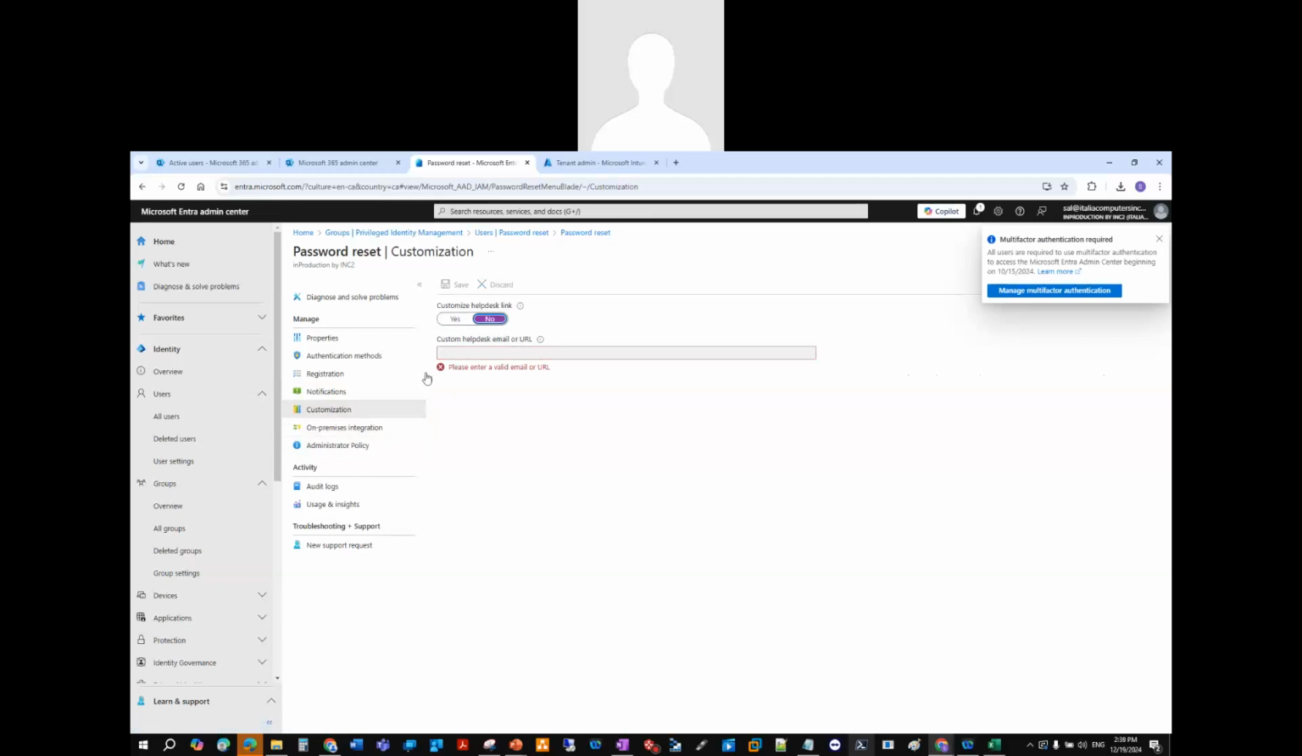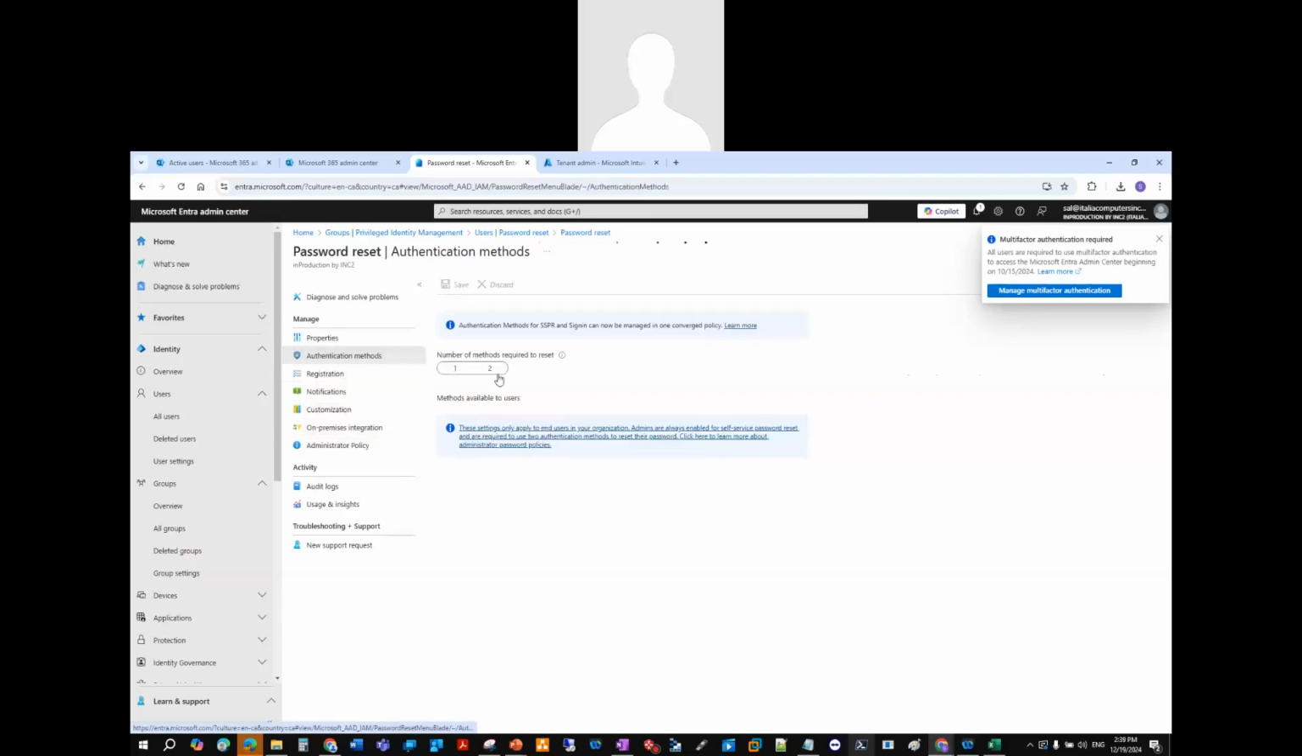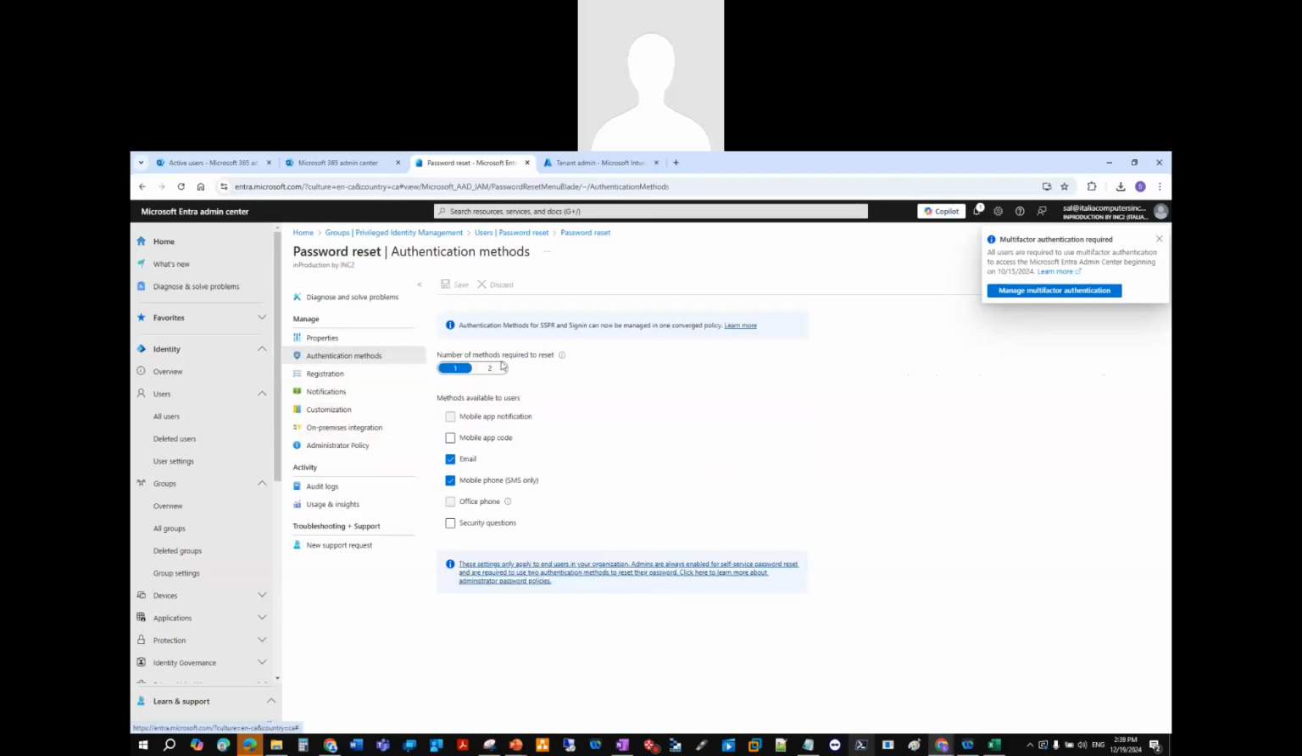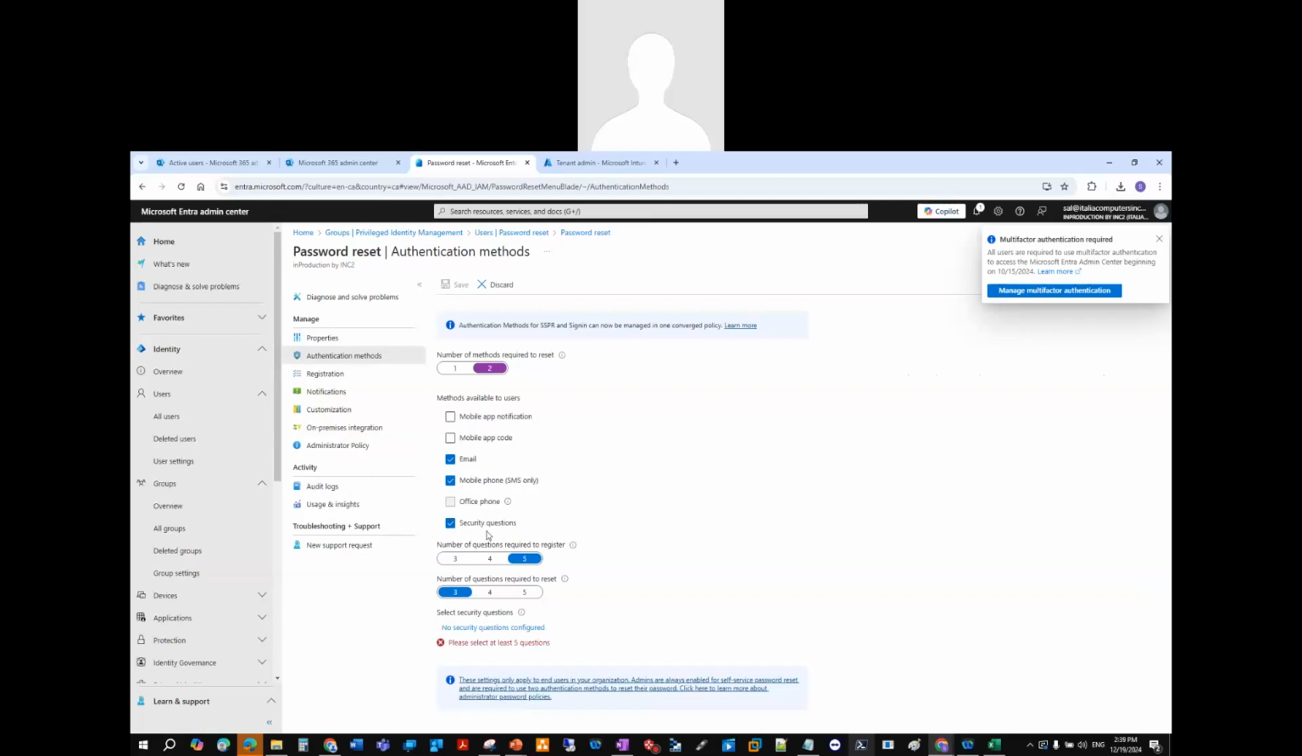We can select a different group, so we'll just say all for now. We can set notifications. So notify users on passwords, yes. Notify admins when admins reset their password, no. We can customize help desk links. We can put different help desk links here for everyone to see.